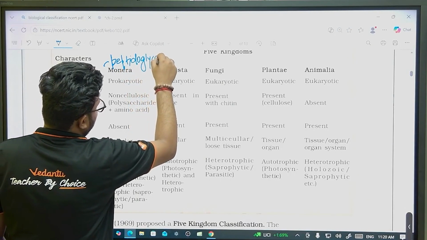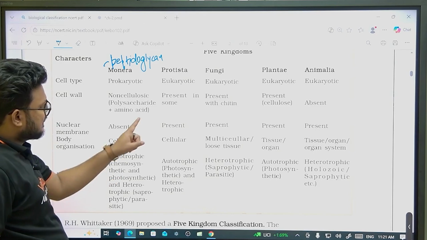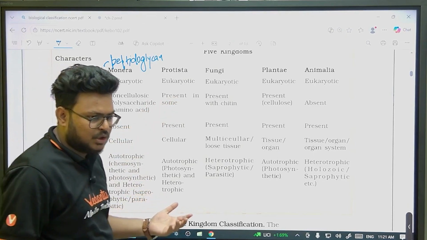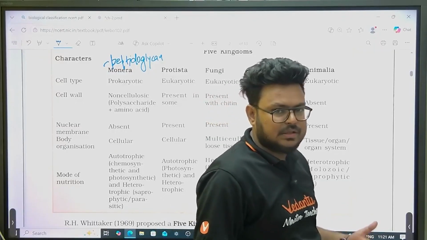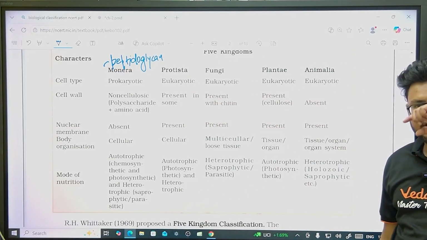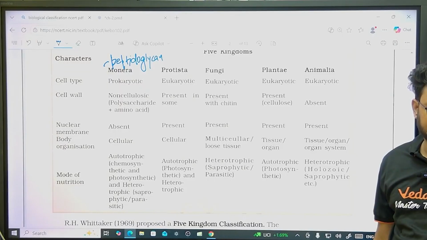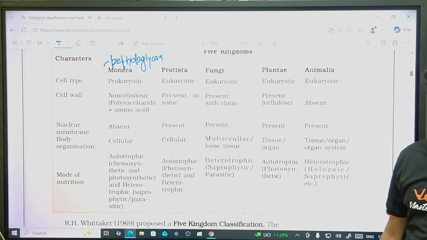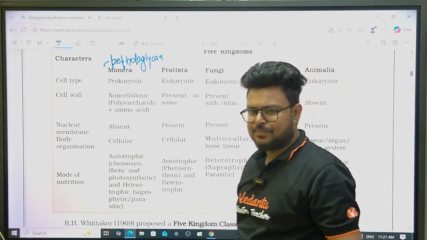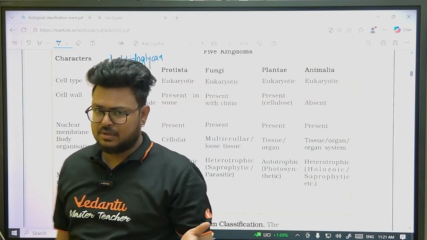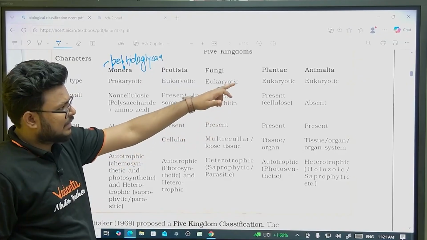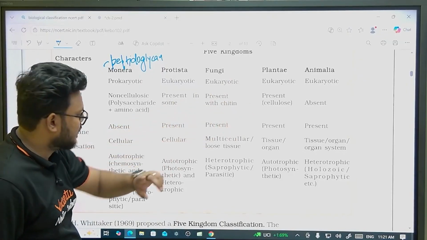Peptidoglycan. Next, Protista: cell wall present in some. If we talk about the initial groups, chrysophytes and dinoflagellates, they have a cell wall. But when we go towards euglenoids, they have a protein covering, a pellicle. When we come to slime molds and protozoans, they do not have a cell wall. Fungi have a cell wall of chitin, plantae have cellulose, and in animals it is absent.